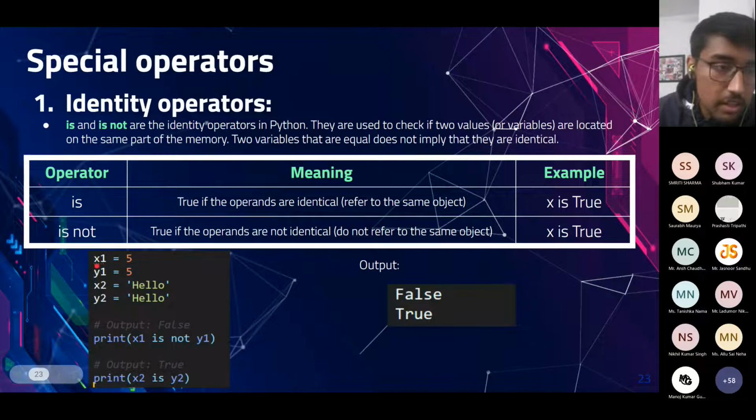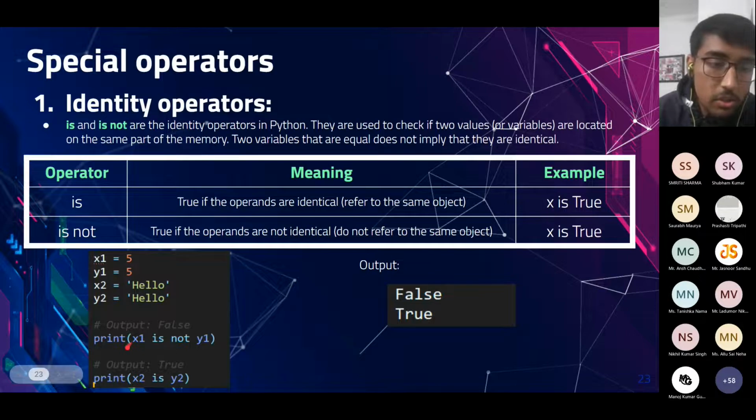If we assign x1 a value of 5 and y1 a value of 5 and print x1 is not y1: in Python, if we assign the same value to different variables, they will have the same location in memory. This is different from C++, but Python follows this type of assignment.